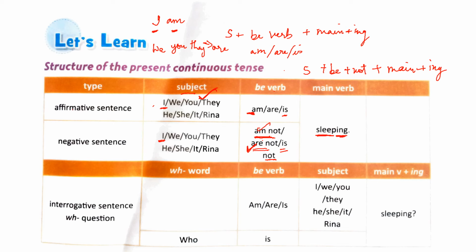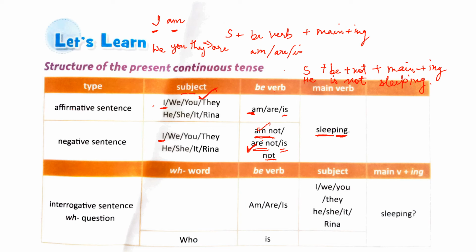Now, if the subject is he, she, it, or any singular noun like Reena here, then you will use is not. He is not sleeping. If the subject is he, the be verb will be is, and since it is a negative sentence, you add not. And the verb is sleep plus ing, sleeping.